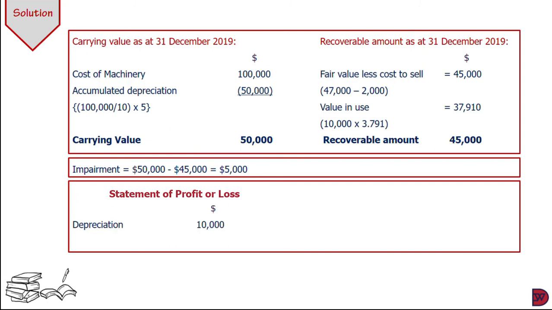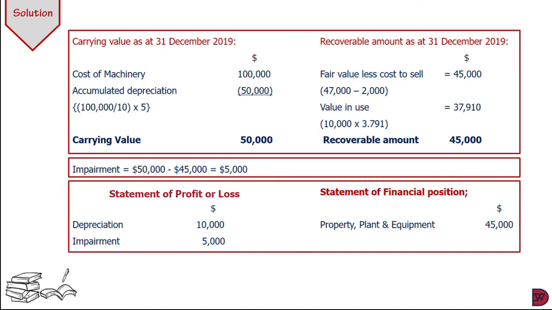So record the depreciation for the year 2019, which is the 10,000. The 100,000 divided by the 10 years, giving us 10,000. Then we'll record the impairment. Now there was no mention of the assets being revalued, so we'll bring it in the profit or loss account. Now when we come to the statement of financial position, we bring the property, plant and equipment, where the machinery will be under, and record the recoverable amount, which is the 45,000 there.